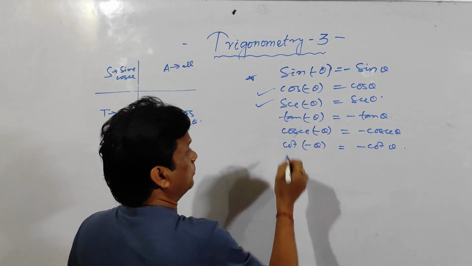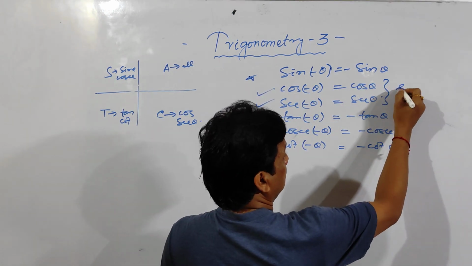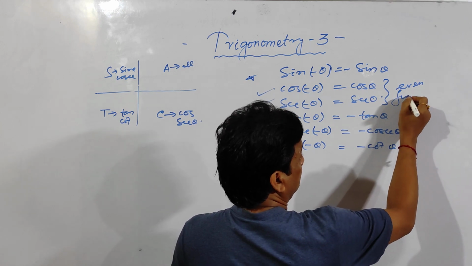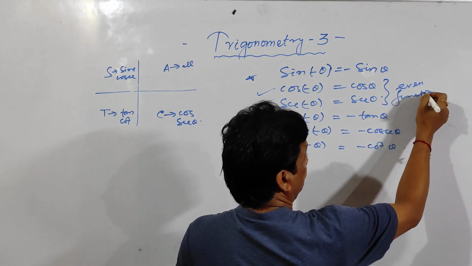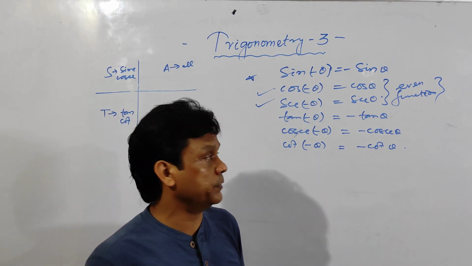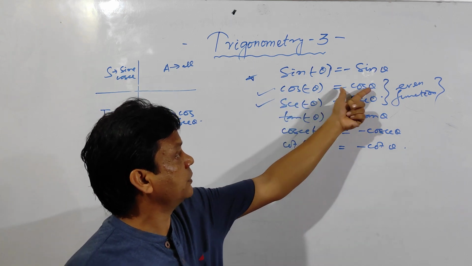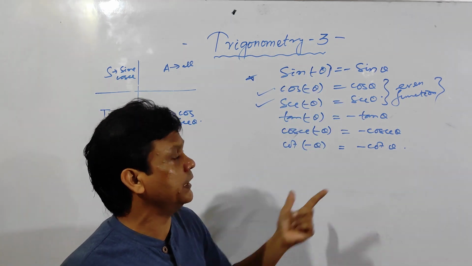Only cos and sec are positive and all others are negative, because these two are even functions. By doing the graph, you can know what is even function and what is odd function. For the time being, remember these two formulas. Simply cos of minus theta is cos theta, sec of minus theta is sec theta, all others are negative.